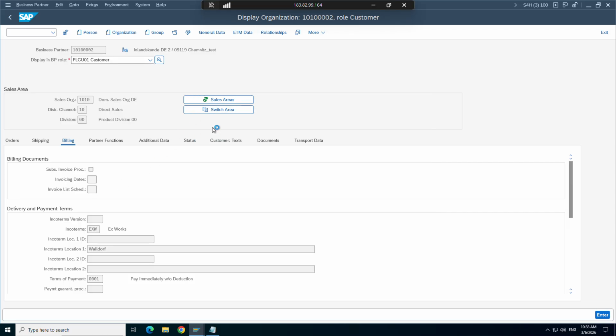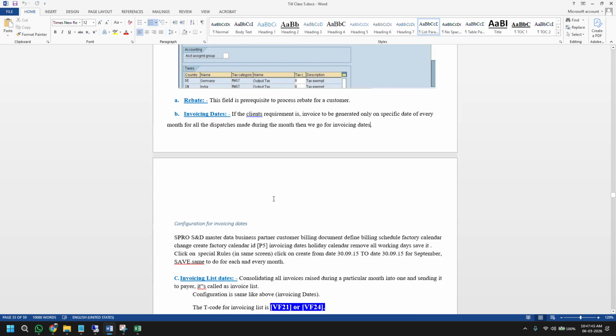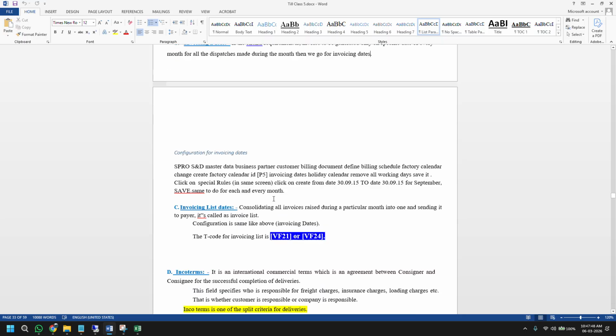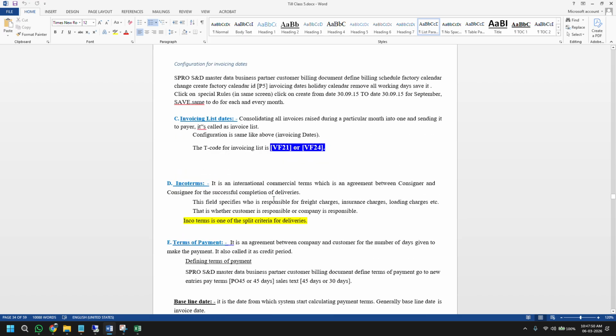Now what is the other field? Invoicing list date, that's not important. Then one field is Incoterm. Whenever you hear this term Incoterm in SAP, you always remember it is something for the freight.